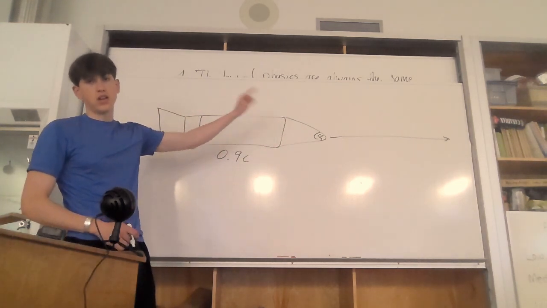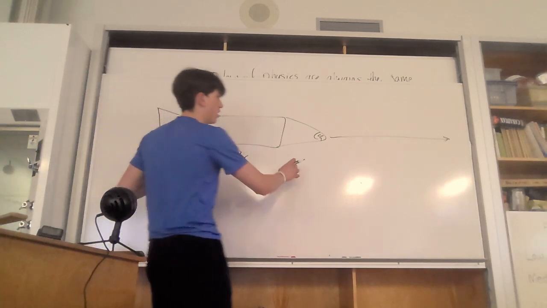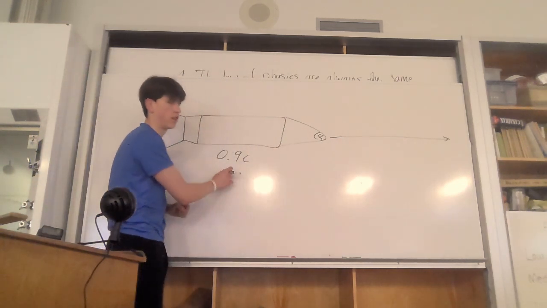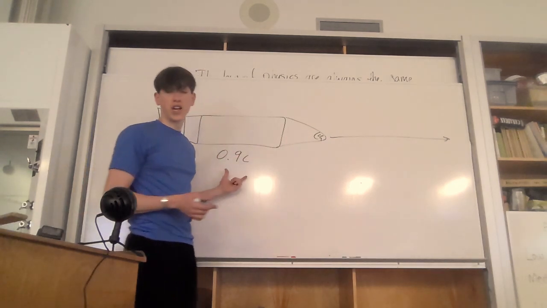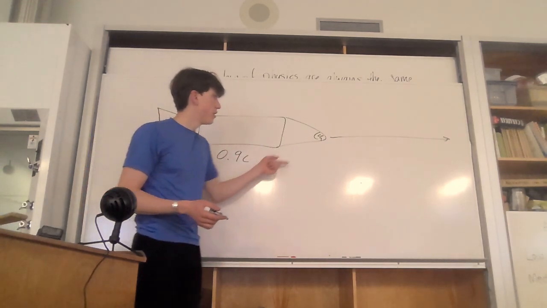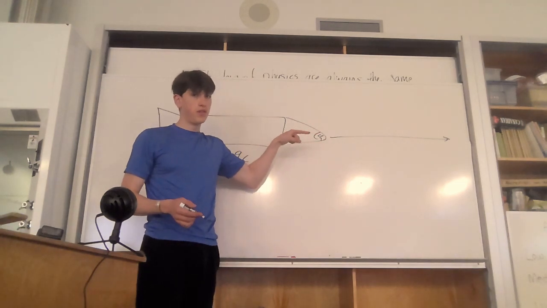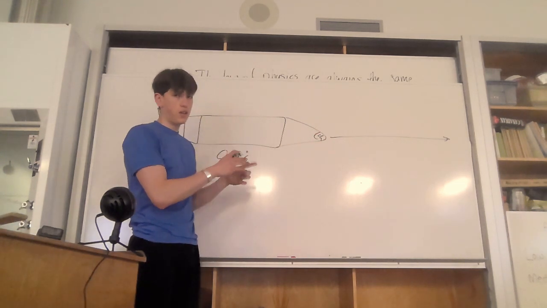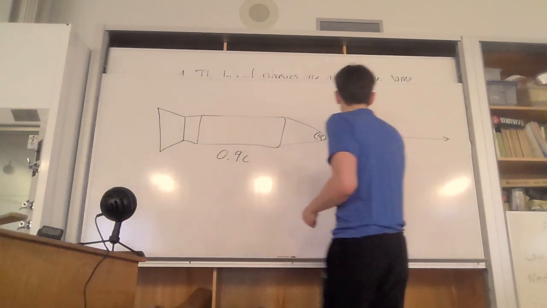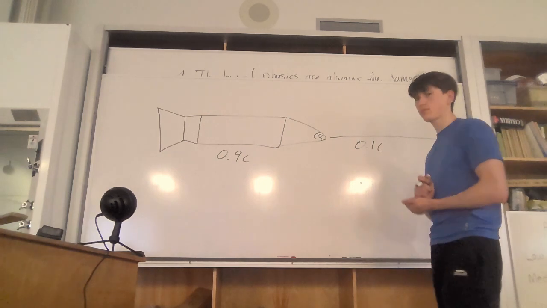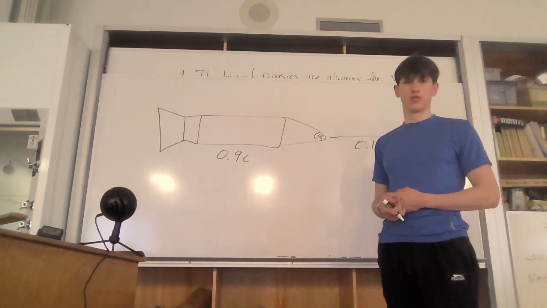Since it's a wave, it doesn't obey inertia, so it wouldn't be the speed of light plus this. It doesn't obey inertia, it's a wave. You might think, oh, this is moving at 0.9 the speed of light, maybe it is moving at the speed of light, but we're moving at 90%. So what we perceive is 10% the speed of light. You would be wrong to assume this.